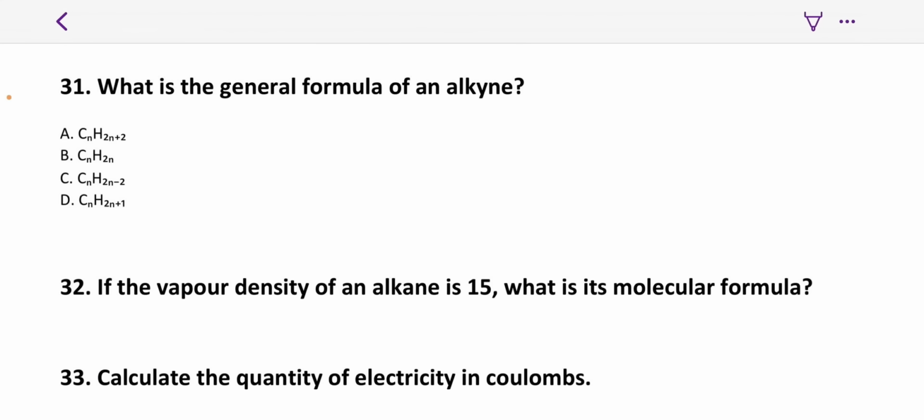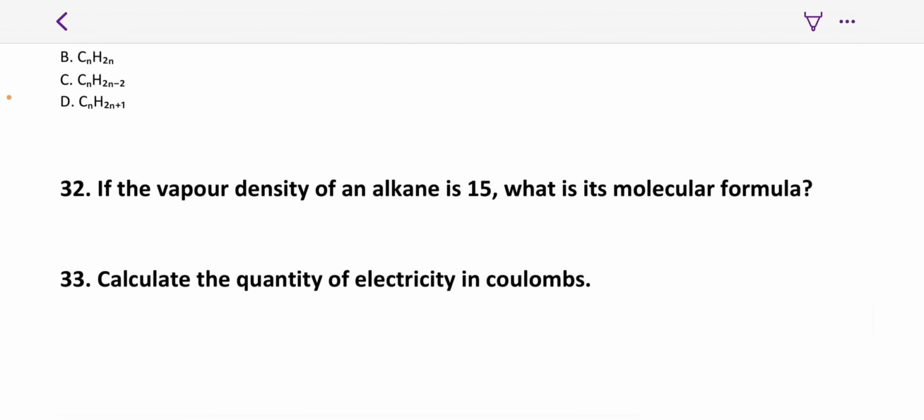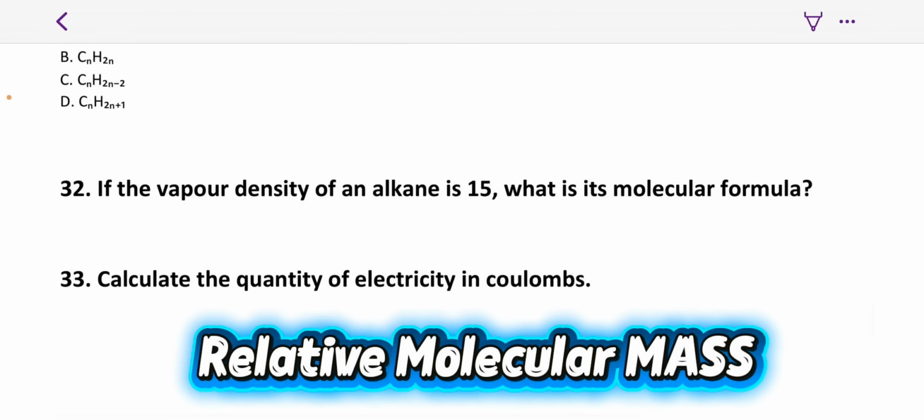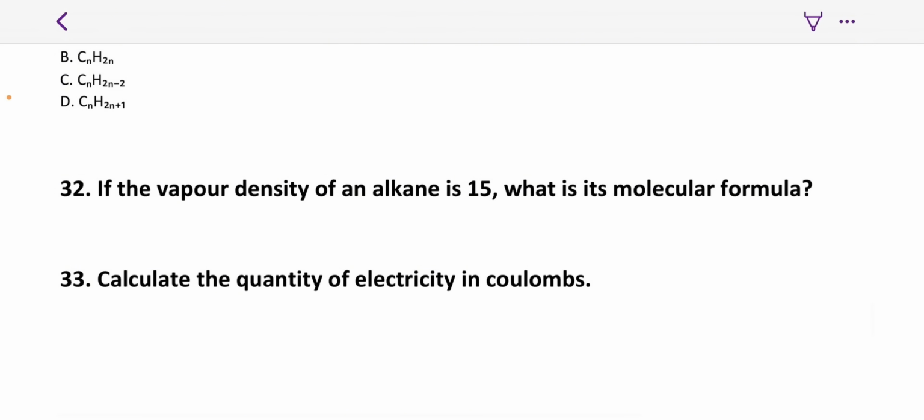Each of these homologous series has its own formula. Alkanes have the formula CnH2n+2. Alkenes CnH2n, alkynes CnH2n-2. Aromatic compounds have their formula as CnH2n-6. So please take note of that. 32 says if the vapor density of an alkane is 15, then what is its molecular formula? There is this formula that says relative molecular mass is equal to vapor density times 2. RMM equals VD times 2. So just multiply that by 2 and you will get your answer to be 30.